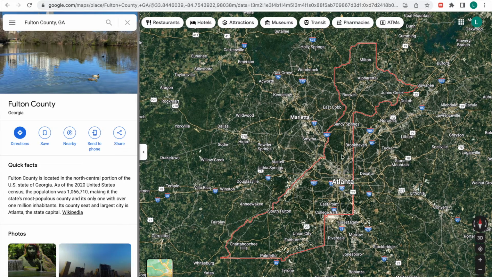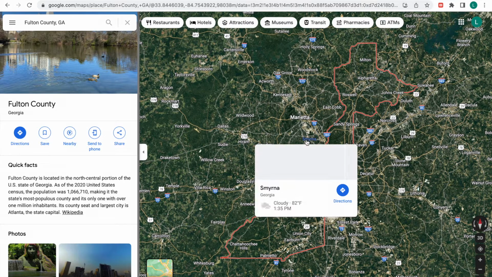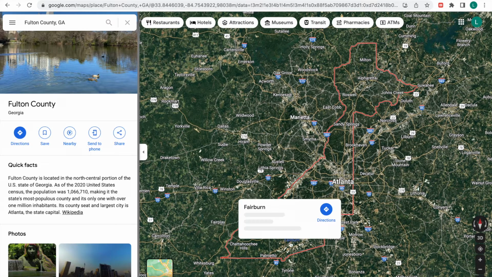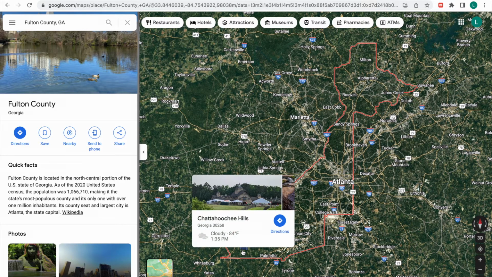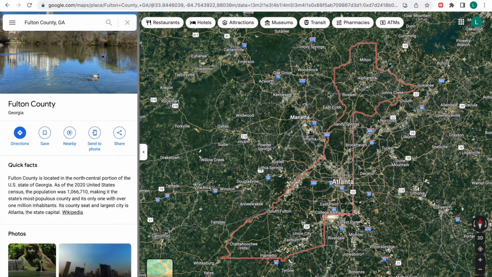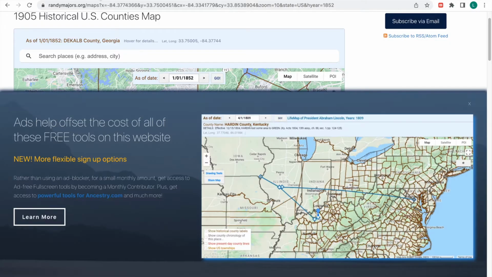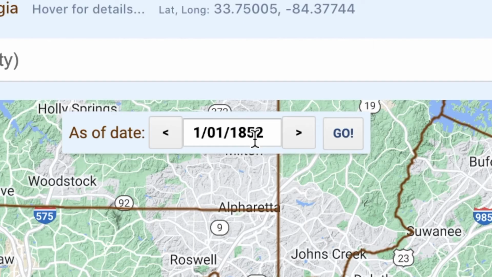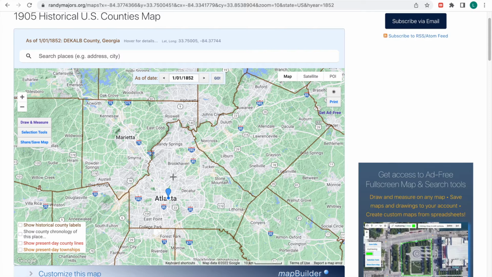And again, you've got counties like DeKalb County over here, Cobb County, which contains a lot of metro Atlanta. But then you've got this section down here, which is part of Fulton County, but contains very few people at all. So, let's get to the bottom of this. Let's go back way back when into 1852, back before the Civil War, baby.